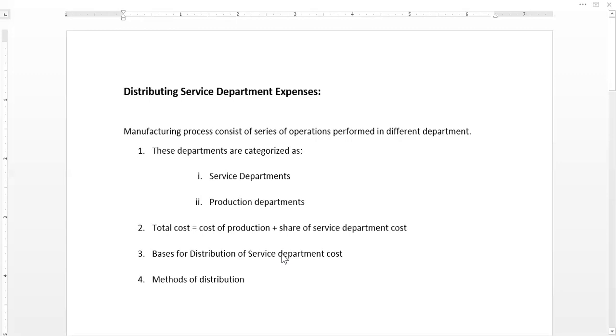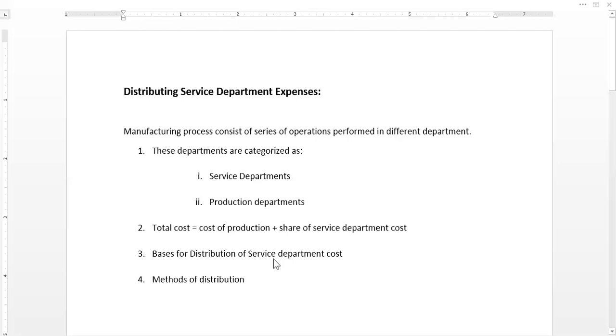So depending upon the number of purchase orders being requisitioned by these respective departments, there are multiple other bases. We will see further how to check and how to distribute and how to allocate these costs depending upon the suitable basis under consideration. Okay.